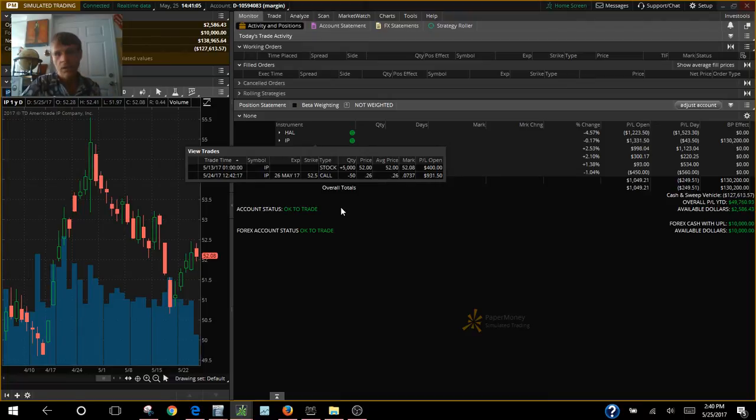We ended up carrying it into this week. We still own it at 52. Now we're giving someone else the option to buy it from us at 52.5. So we're still making money on this thing, and it's still more than what we paid for it. Anyway, we're good on International Paper.